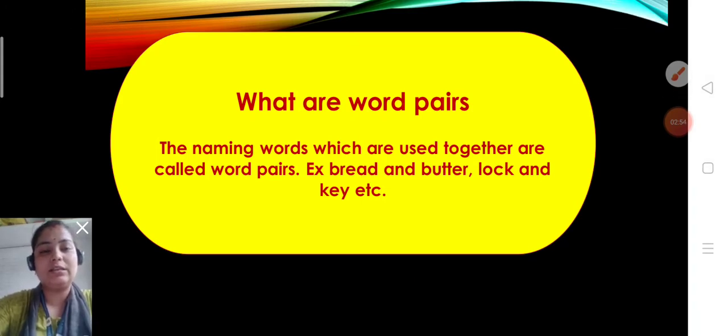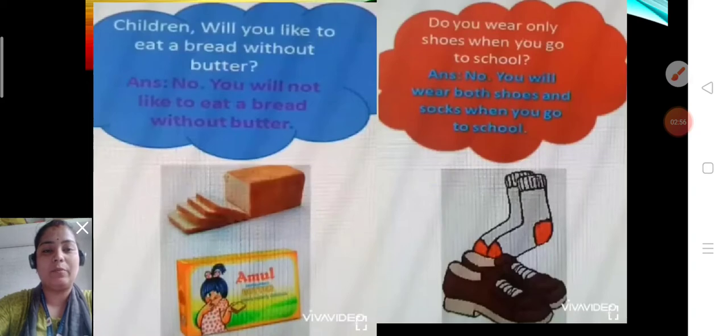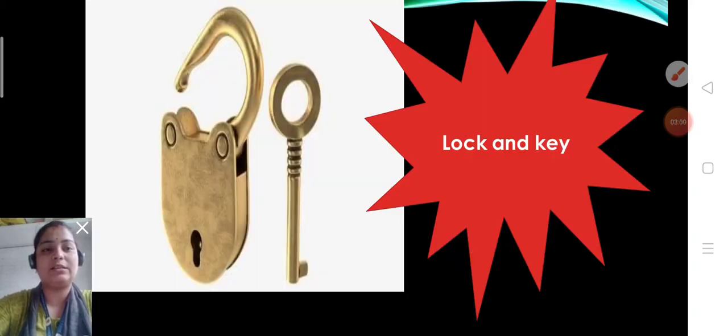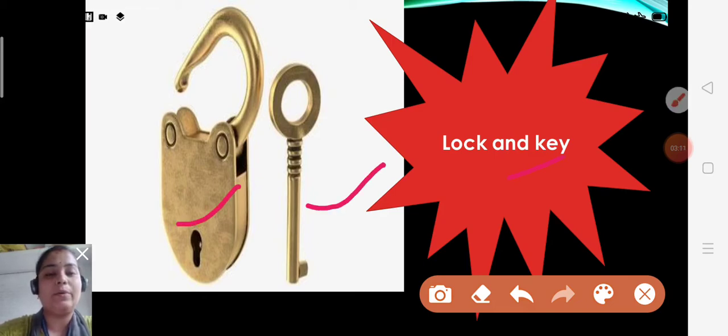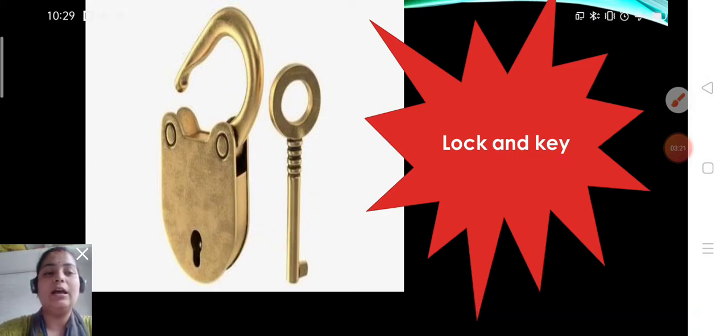So let's see some more examples with the help of pictures. Here I will try to explain this. Yes children, this is the picture of a lock, and with a lock we use a key. Lock and key are pairing words. Without a key we cannot lock our house, so we need the key also. So lock and key are pairing words.